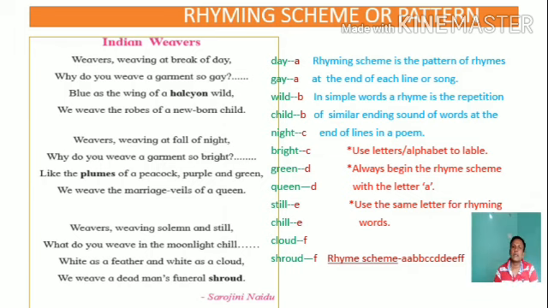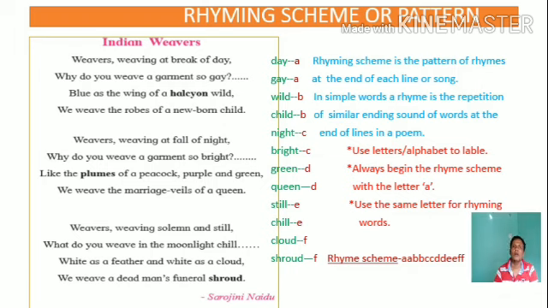And the first word is day, and day rhymes with gay. There is no other word that rhymes with day throughout the poem. But for day, we have to use A because it is the first word and our rhyme scheme should begin with letter A. So let us use the letter A for day.